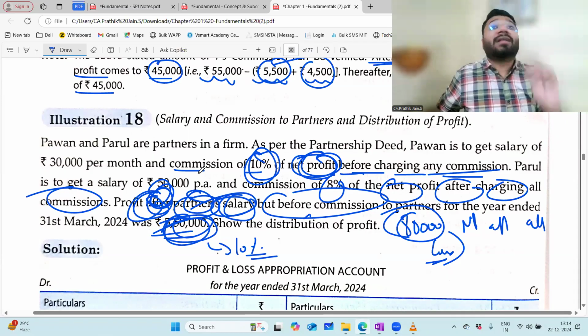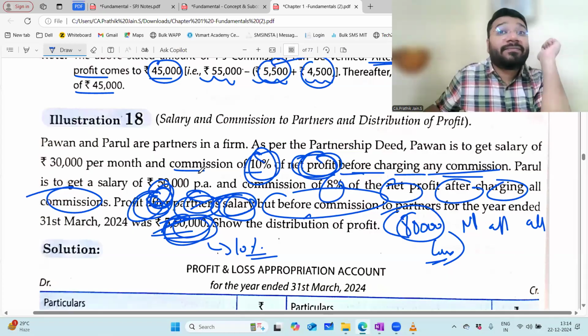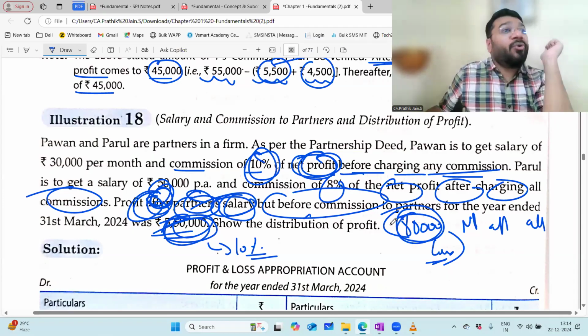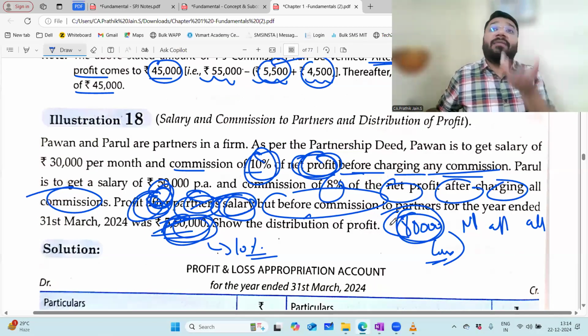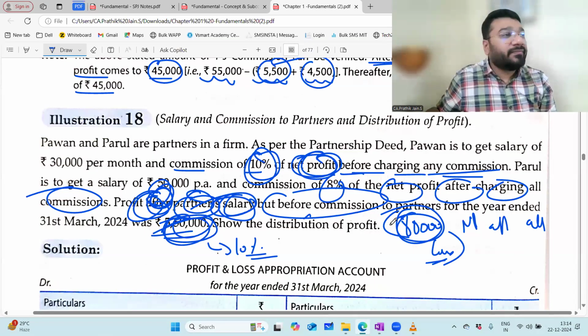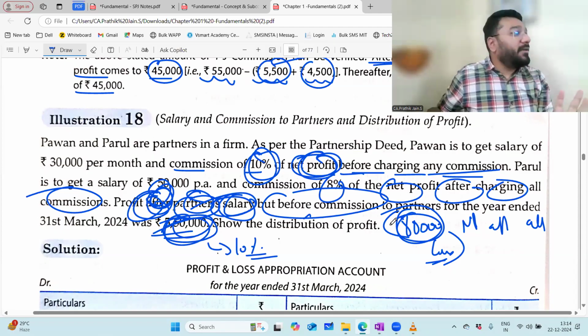So like that, 4 different answers are given. Which answer will you opt? First, 8 lakh into 8 by 100. When the amount is directly given, into 8 by 100, game over. So those who are clear with the concept, this MCQ, how long will it take to solve?